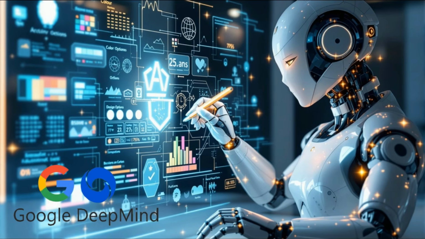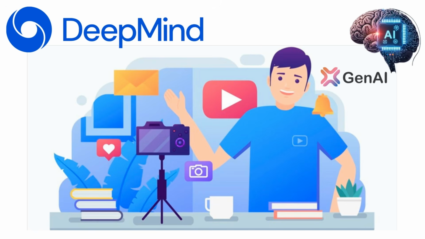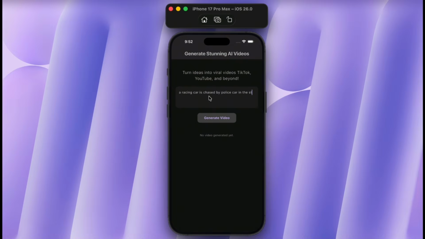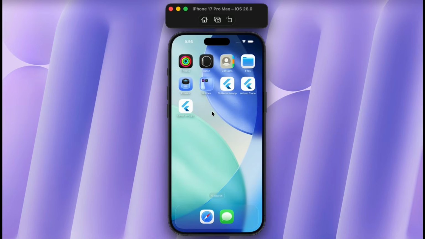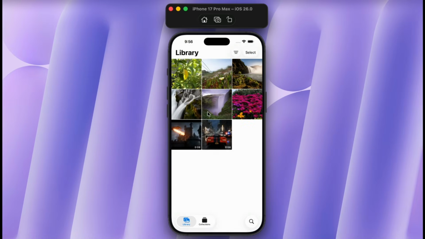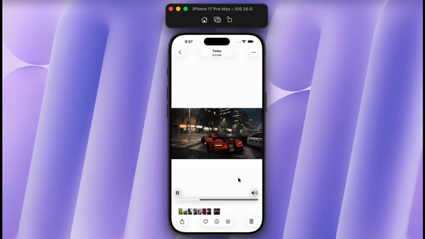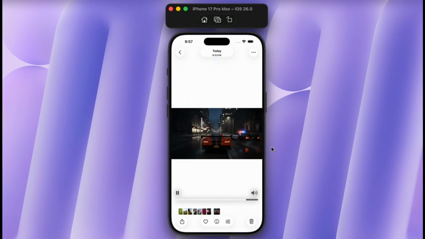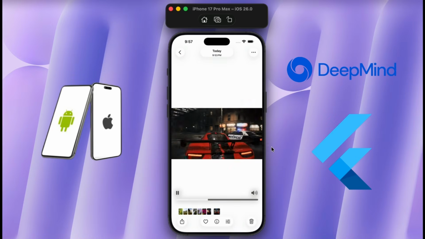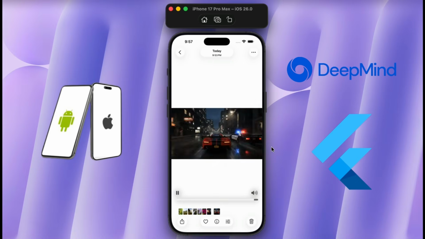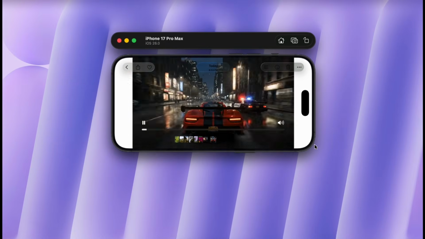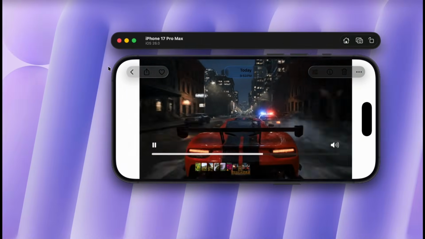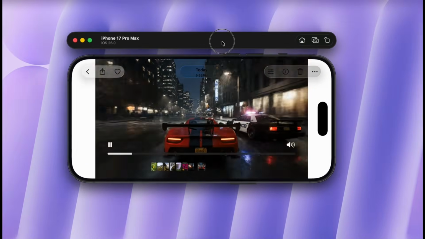And behind the most powerful AI videos today is Google DeepMind's Veo advanced generative AI model. The same technologies that power next generation video generation tools. And in this course, you will learn how to build your own fully functional Android and iOS text to AI video generation app using Google DeepMind Veo Advanced Generative AI model.